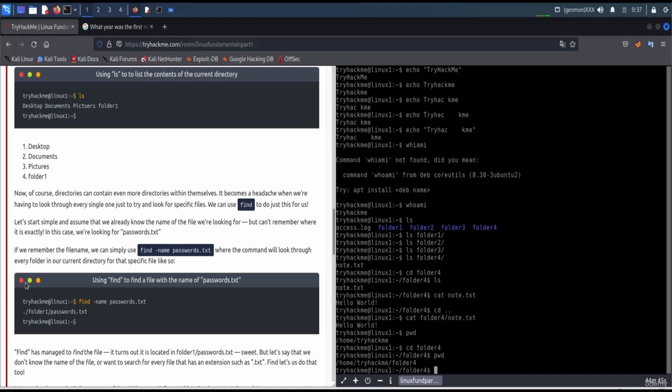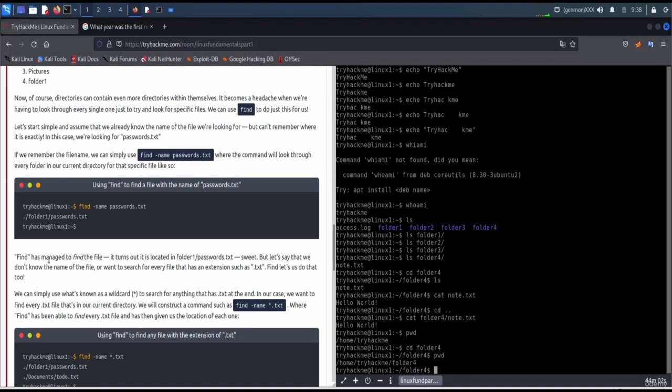Let's start simply and assume that we already know the name of the file we are looking for, but can't remember where it is exactly. In this case, we are looking for passwords.txt. So if we remember the file name, we can just use find with the -name argument, followed by the name of the file, passwords.txt, where the command will look through every folder in our current working directory for the specific file, like so.